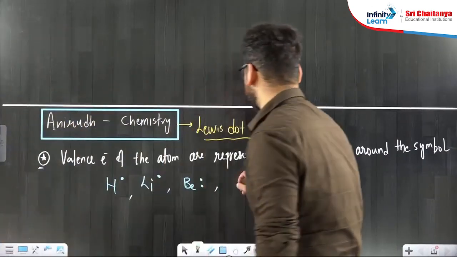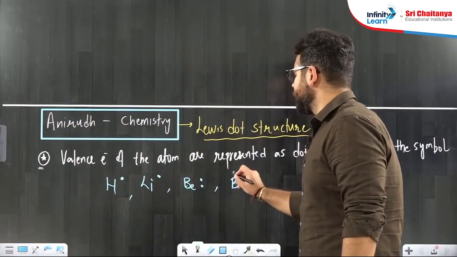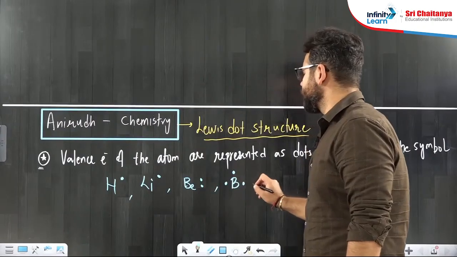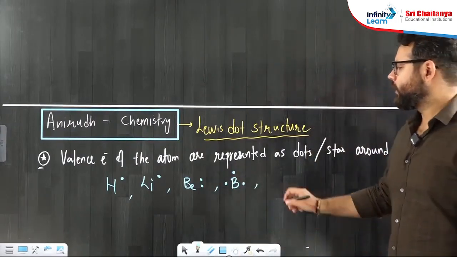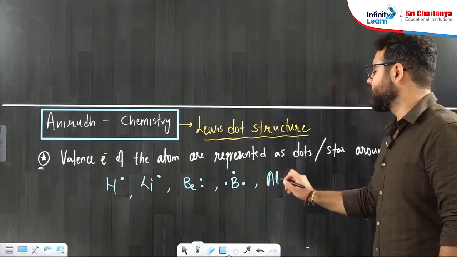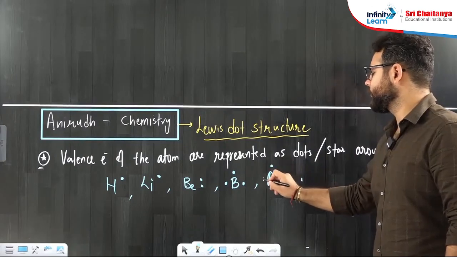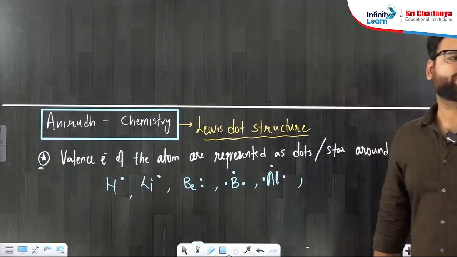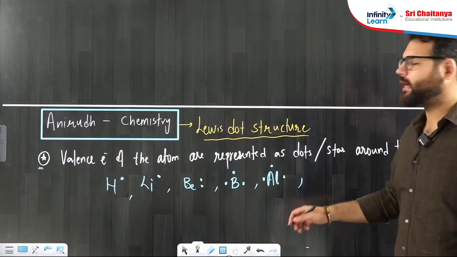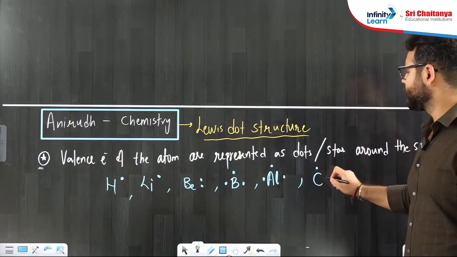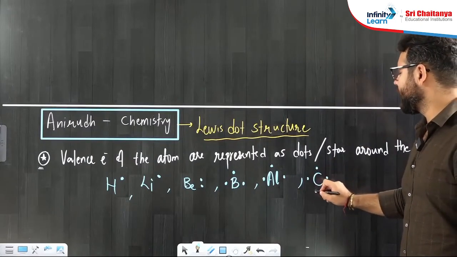Anybody from group 3, like boron, like aluminium, has 3 valence electrons, I can show it like this. Aluminium also can be shown like this. Anybody from group 14 or group 4, which is carbon, can be shown like this.